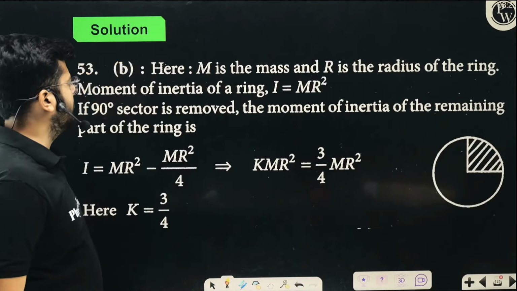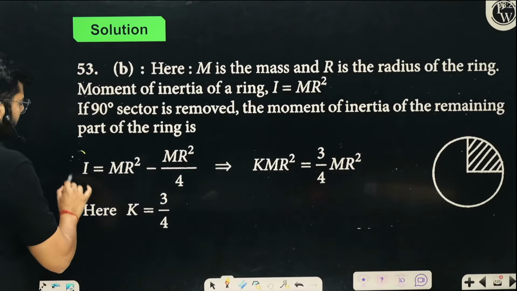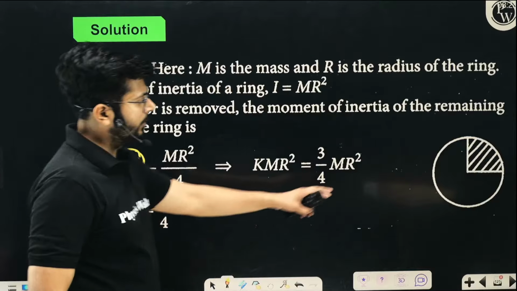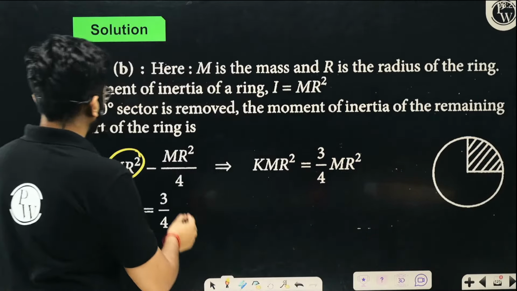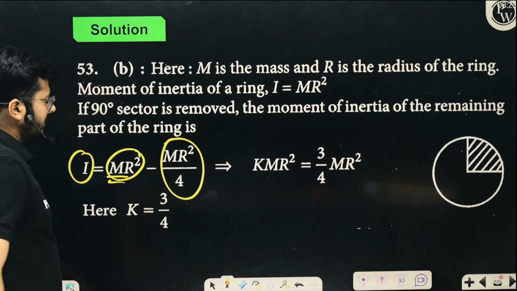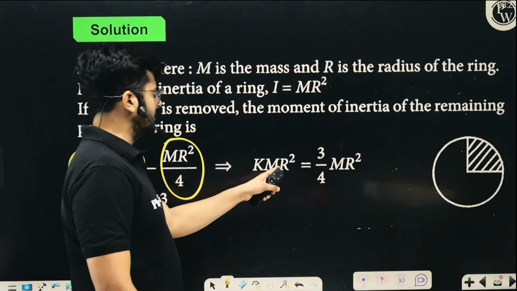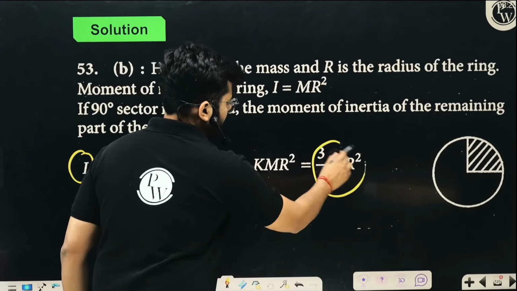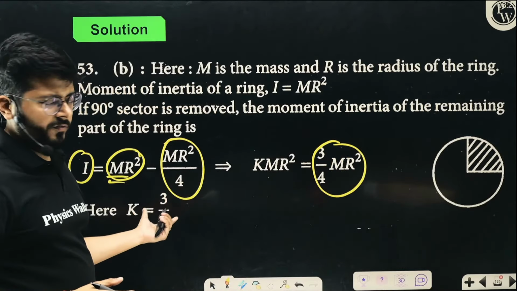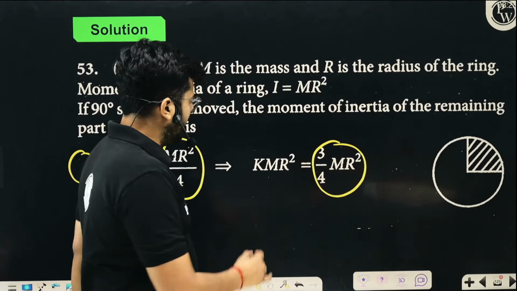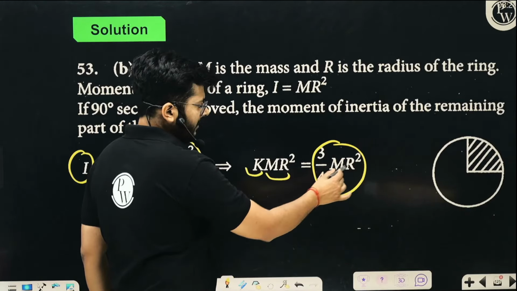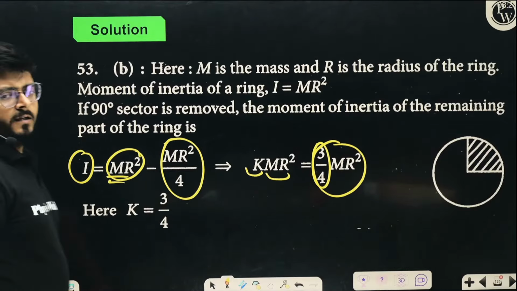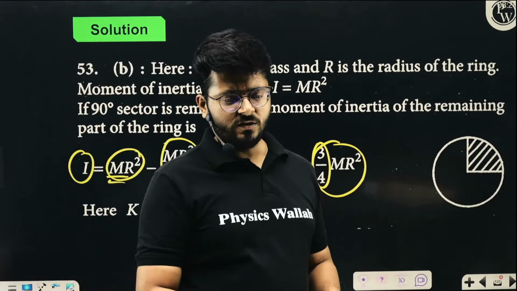Right. So you see, moment of inertia of the removed part, mr square, and 1/4 is removed in this particular portion, right? So it is mr square by 4, right? So you see that k times mr square minus mr square by 4 is 3 by 4 mr square, right? And this is the moment of inertia of the remaining part, but it is equals to k times mr square. So you see that instead of k, you have 3 by 4, which is the final answer, right? So that's pretty much everything about this particular class, right?